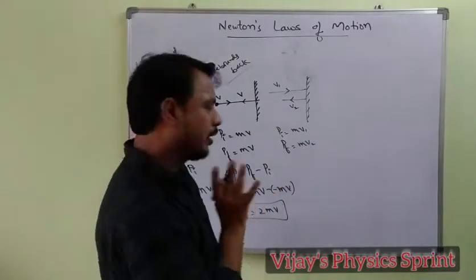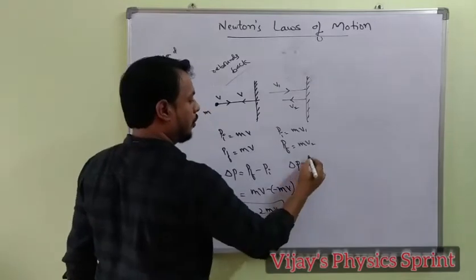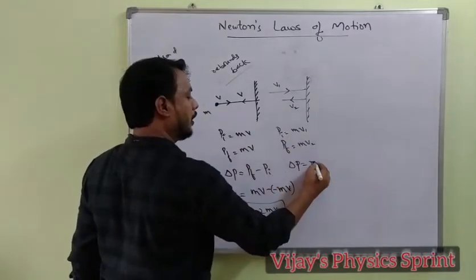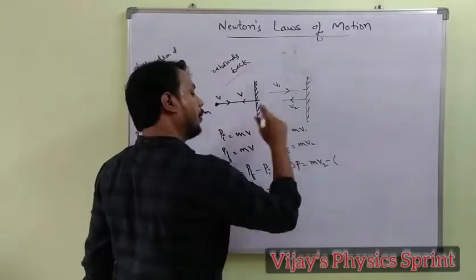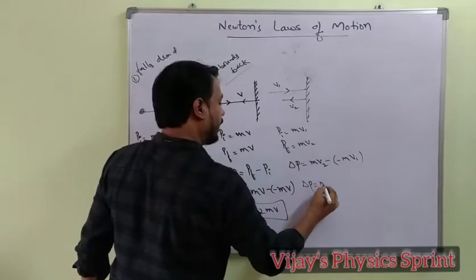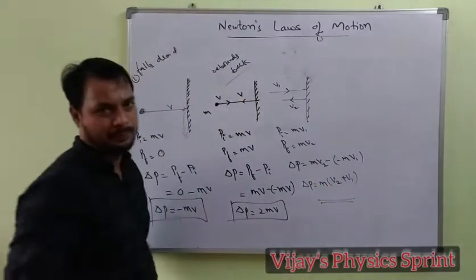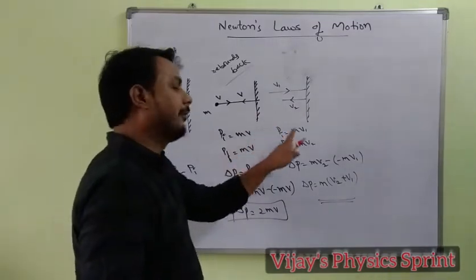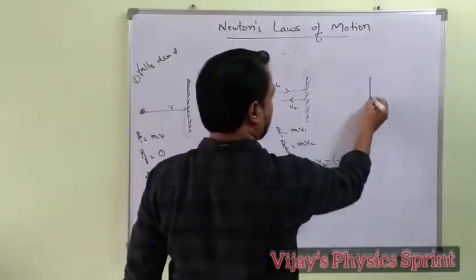Is it right? Okay. Now the change in momentum delta p equals final minus initial: mv2 minus, in the opposite direction, minus mv1. So it is m times v2 plus v1. This is with different velocities. Okay, any doubts? Now one more concept.